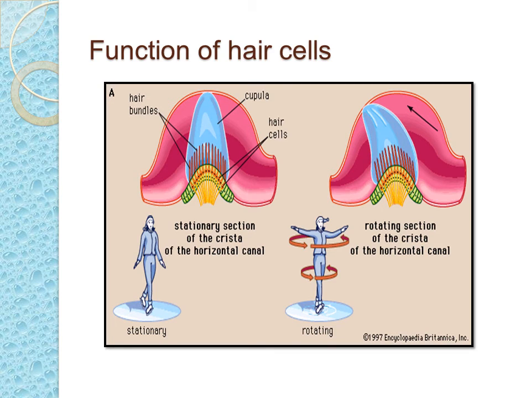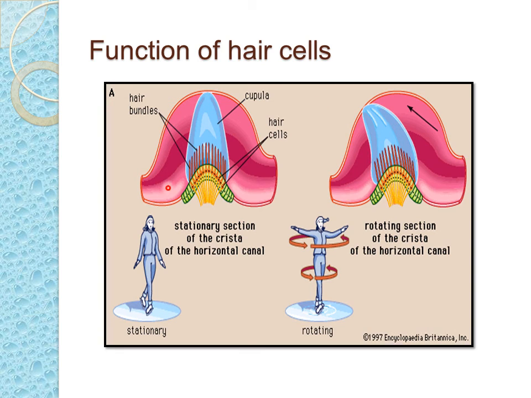Now see here, this is the case when we are in a stationary condition. What will happen? The sensory hair cells in the semicircular canals are always concerned with the dynamic part of our movement, like while the body is in motion. Now when the lady is rotating or moving, it is controlled by the hair cells of the semicircular canals.